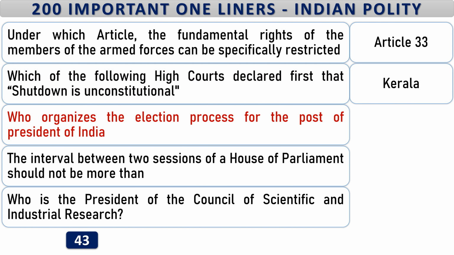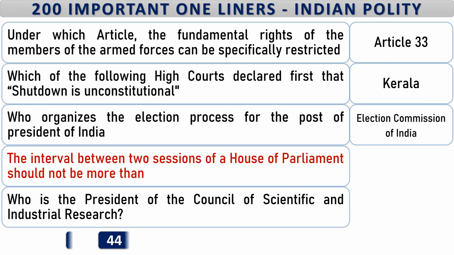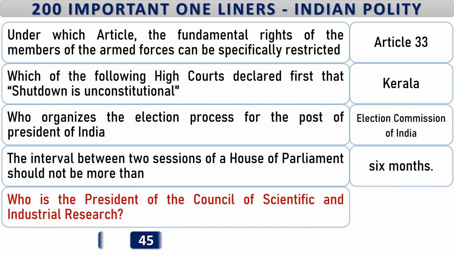Who organizes the election process for the post of President of India? Election Commission of India. The interval between two sessions of a House of Parliament should not be more than 6 months. Who is the President of the Council of Scientific and Industrial Research?